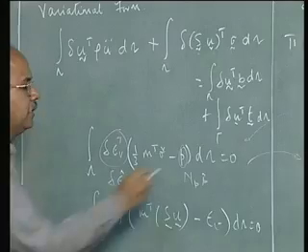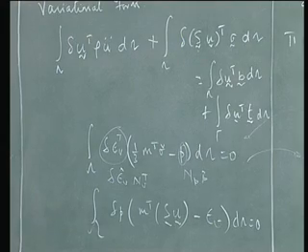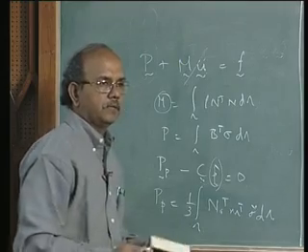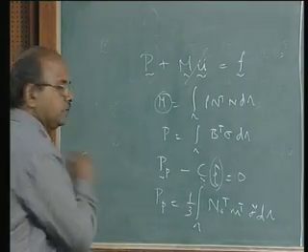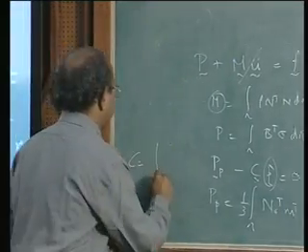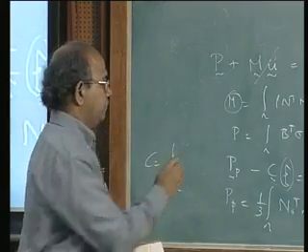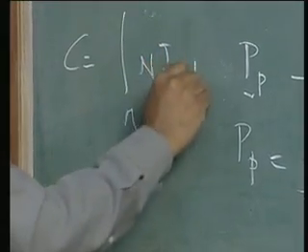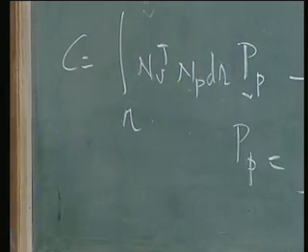So together I get NV transpose NP d omega, P being taken outside, correct. So C is equal to omega into NV transpose NP d omega.